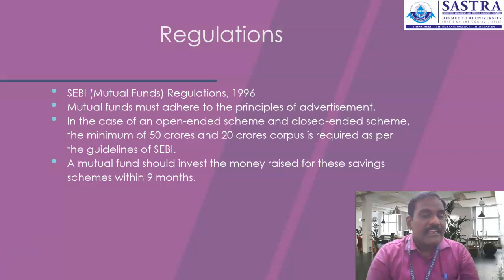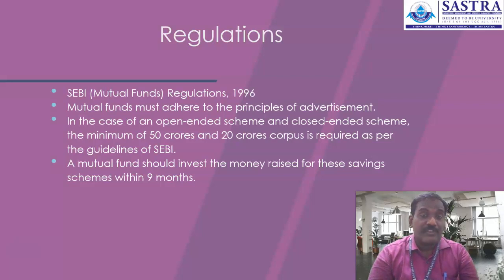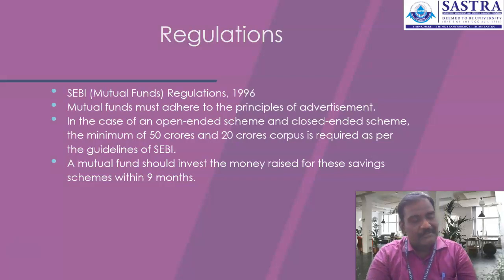The second one is in the case of an open-ended scheme. You know about open-ended schemes, closed-ended schemes, and interval schemes. You need to understand this before proceeding. The classification of mutual funds according to investment, you know, is equity oriented scheme, debt oriented scheme, and hybrid scheme.